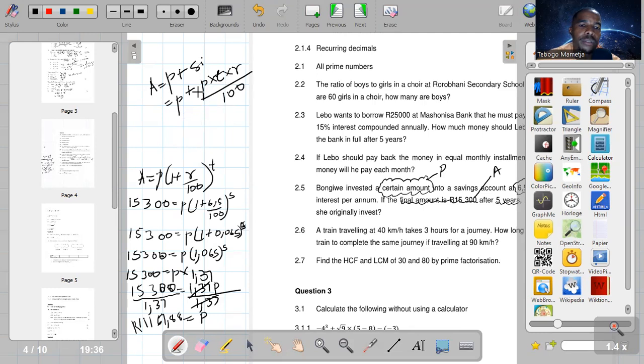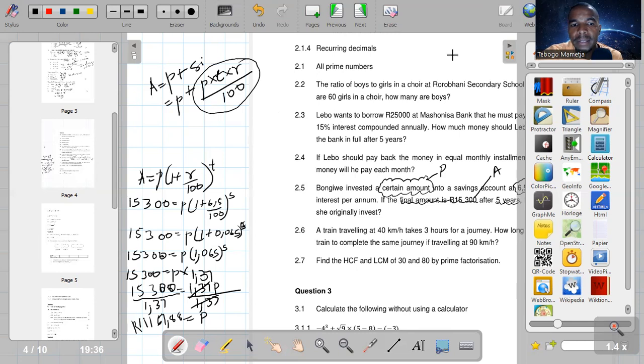You can just simply do it like this. Accumulated amount will be the principal amount plus simple interest, and this is the formula for calculating simple interest. You can first calculate the simple interest and add it to the principal amount. Okay, now let's go and do number 2.6.